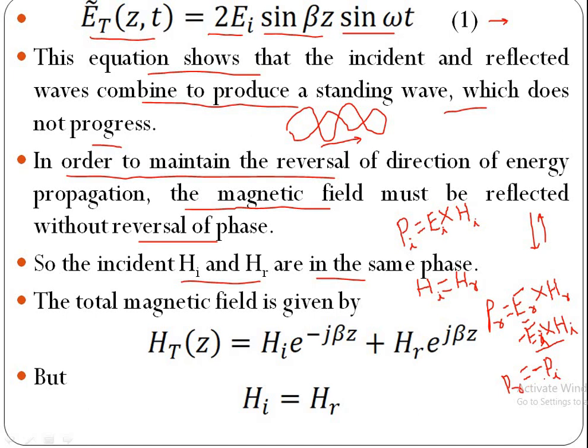That means incident power flow and reflected power flow are in opposite direction.